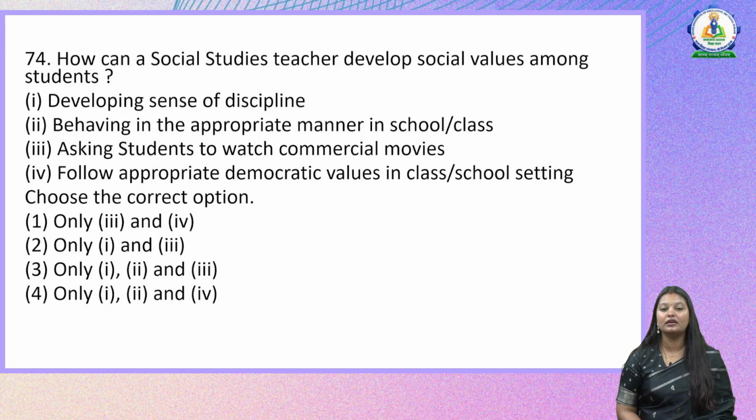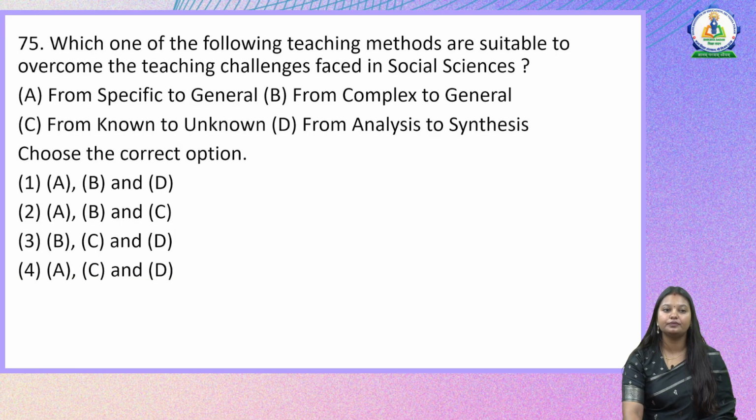Next, behaving in the appropriate manner in school or class. These 2 statements are true. We can instill values in our students. If you see the third statement, asking students to watch commercial movies, I am not sure how that will contribute to having values among the students. The next is follow appropriate democratic values in class or school setting, and hence we need to remove the third statement here. So the right answer would be only 1, 2 and 4. Moving on to the next question.